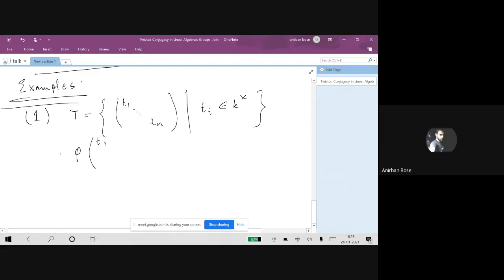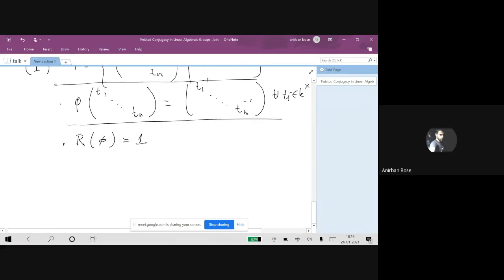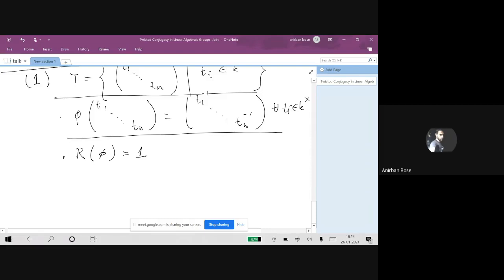You take phi of (t_1, t_2, ..., t_n) and send it to (t_1 inverse, ..., t_n inverse) for all t_i in K star. So this defines an automorphism of this group T, and one can easily check that in this situation, R(phi) turns out to be 1. So T, in general, this kind of group, therefore fails to have the R infinity property. So we can forget about asking similar questions for these kinds of groups.